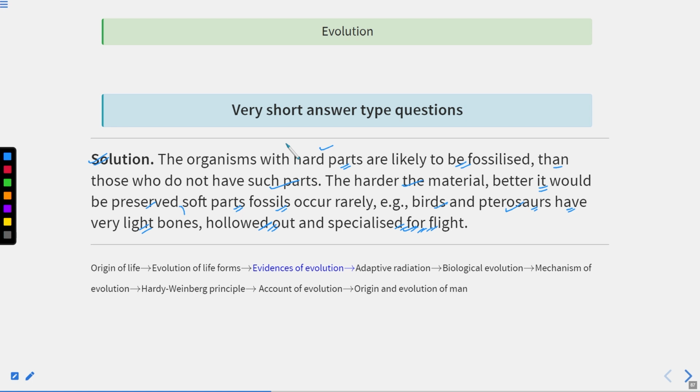One is the presence of bones or hard structures, or the presence of a calcareous exoskeleton in invertebrates. And the organisms that have soft parts, such as hollow bones or very light bones, cannot be fossilized easily.